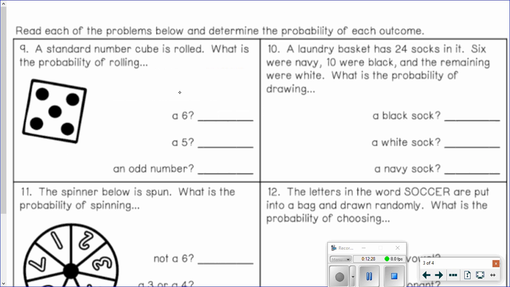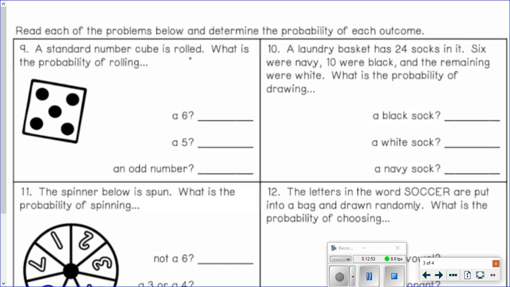All right, so let's look at some more examples here. You've got a standard number cube or a die. Just in case you don't know, die is the singular form of the word dice. Dice means more than one die, although most people just talk about dice, whether it's one or more. But the singular form is die.